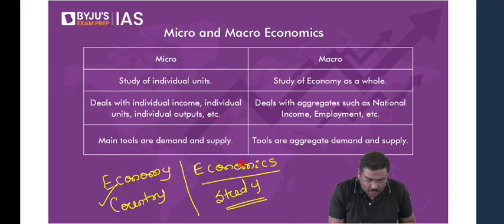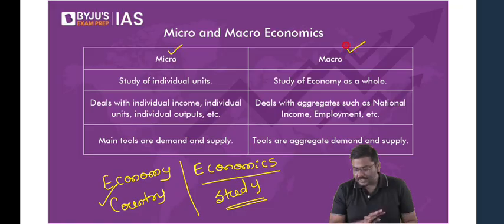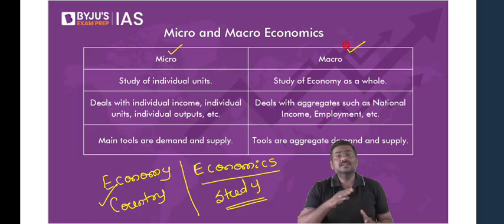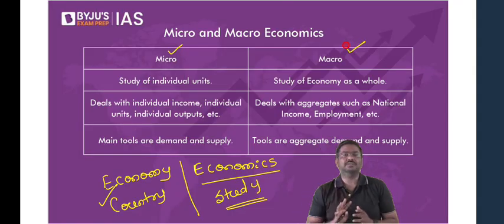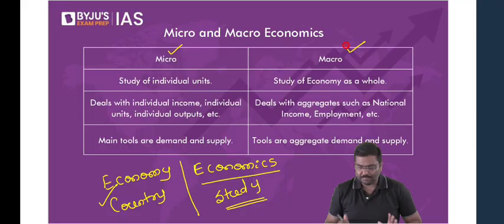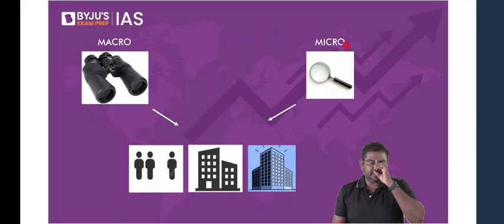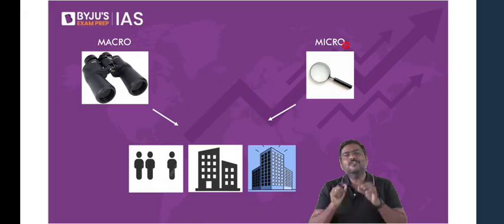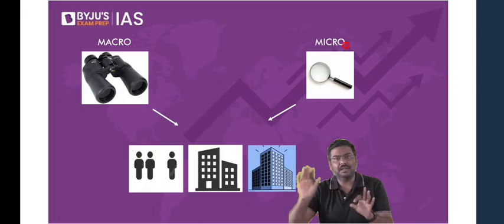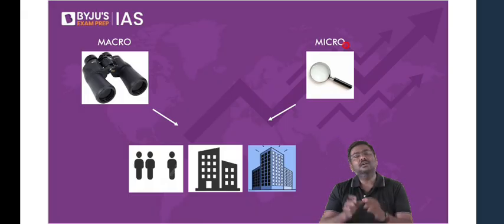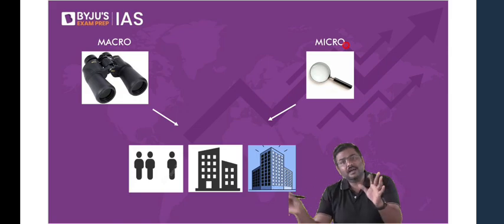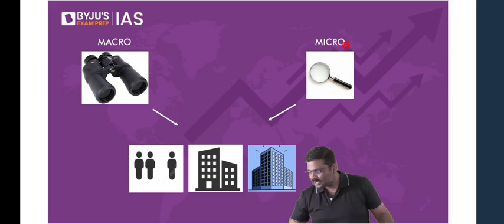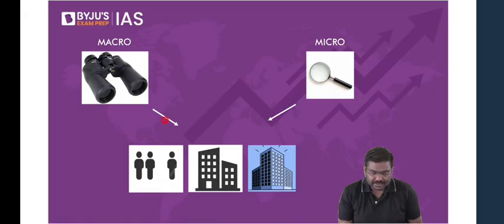Now, economics is further divided into two parts. One is called microeconomics. The second one is called macroeconomics. Let me start with a very basic example. Before I start, always try to make the subject simple. I hope you understand my point here. Try to make it simple with examples. Try to understand the examples, that's more important. Okay, now let me start with a very simple example. Imagine there is a country.